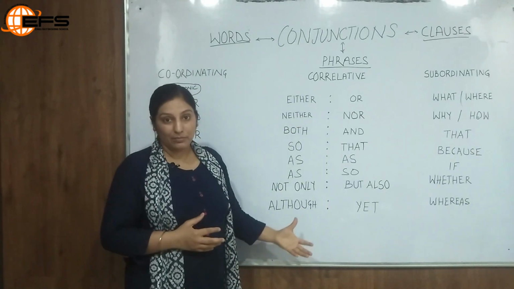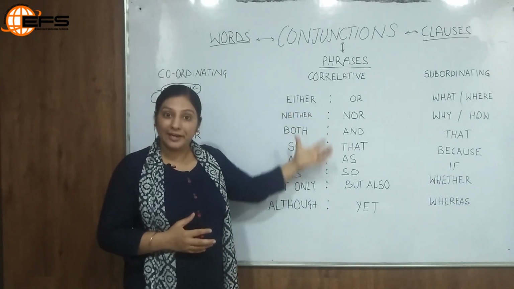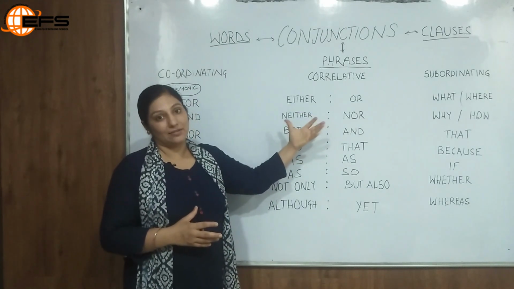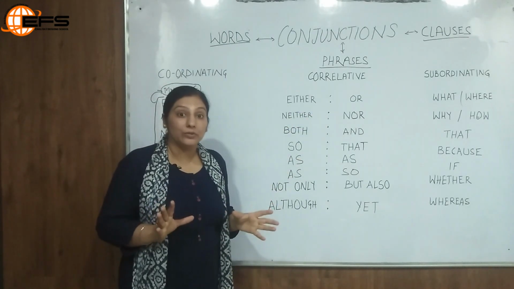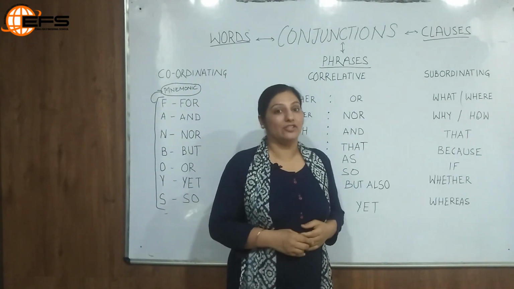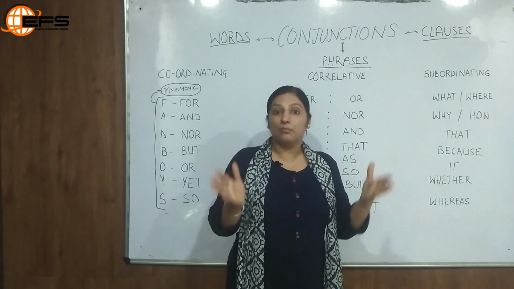So we need to remember the fact again: correlative conjunctions always come in pairs, and that makes them correlative. They cannot exist alone in a sentence. Then the next category is subordinating conjunctions. Now the word itself, subordinate.